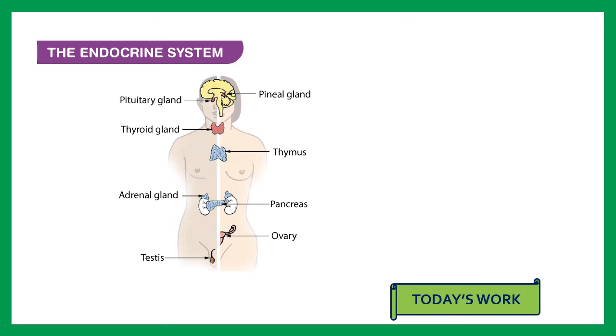So thank you, students. This was all about hormones in animals. Here you can see the endocrine system, the location of different glands in our body.